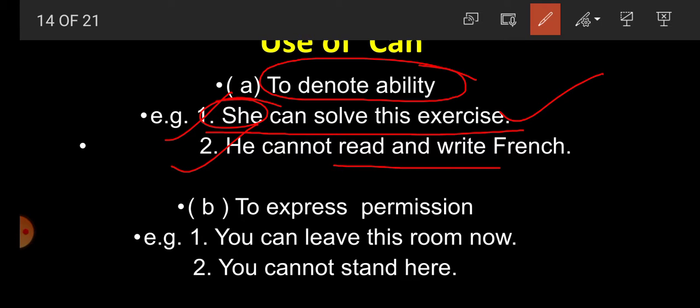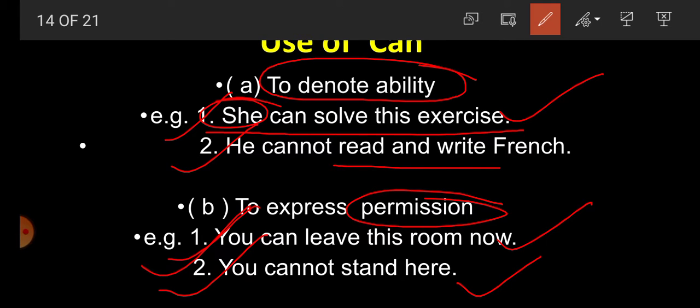Now, number 2, to express permission. Can is also used to express what? Permission. For example, you can leave this room now. This is a permission that you can leave this room now. Permission is given here. You cannot stand here. Here again it shows permission that you cannot stand here now. You are not allowed to stand here. First sentence, you can leave this room now. It means you are allowed to leave this room now. So in the first and second sentences it expresses permission.